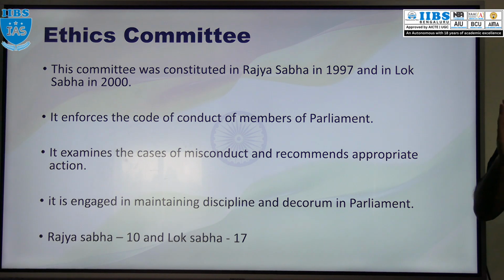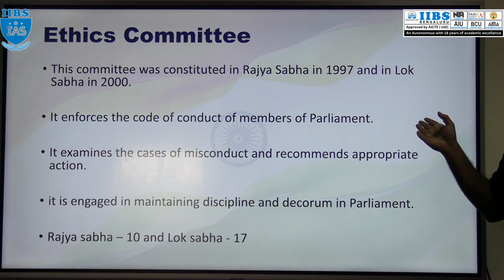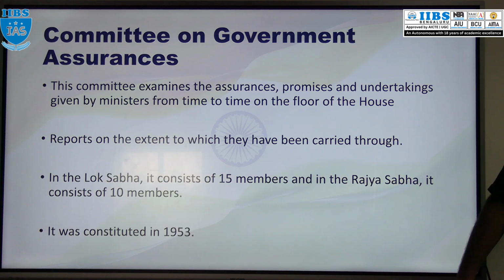This committee makes sure that discipline is maintained. If they are not maintaining discipline, then this committee will examine that case and recommend the punishment to be given to that particular MP. That is the reason why this committee maintains the discipline as well as the decorum in Parliament. In Rajya Sabha, this committee has 10 members, and in Lok Sabha there are 7 members. Sorry, 17 members.